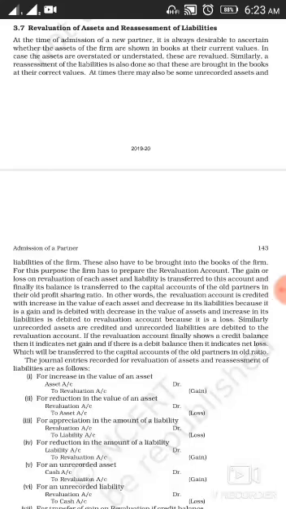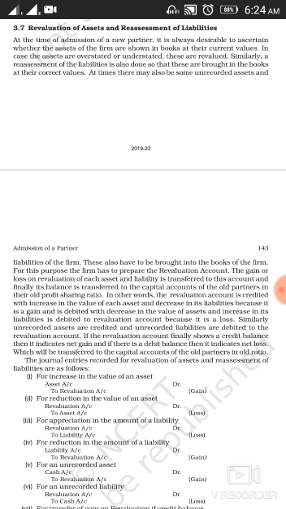Hello students. Today in this video we are going to discuss the third chapter of accountancy, reconstitution of partnership firm, admission of a partner. In this video we'll discuss the topic revaluation of assets and reassessment of liabilities.